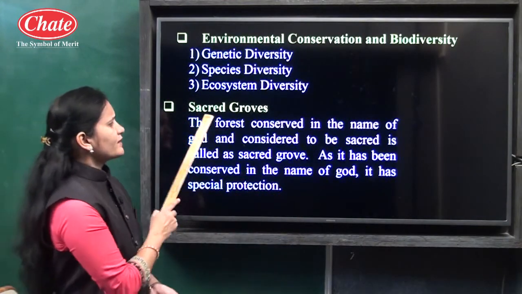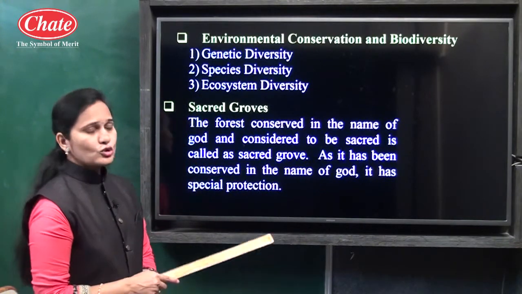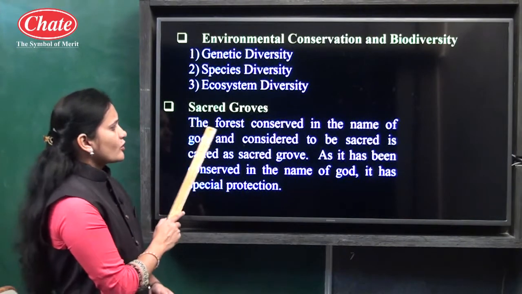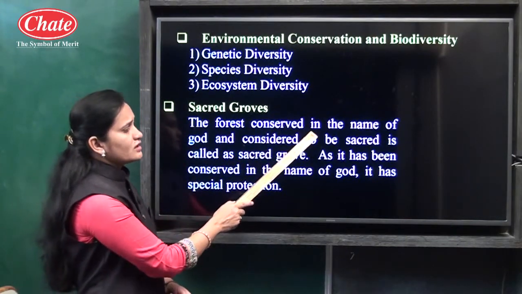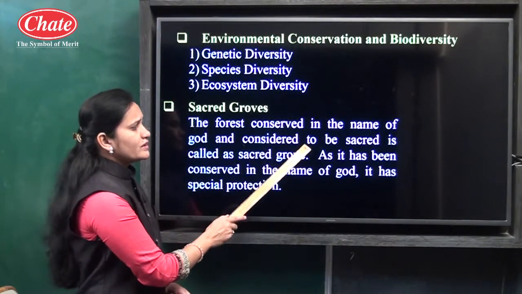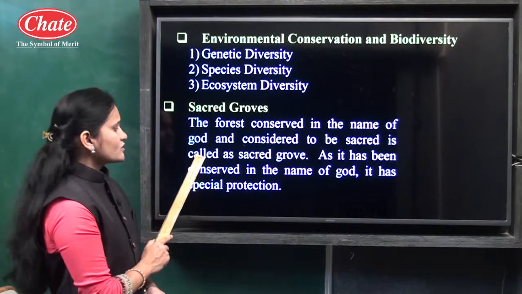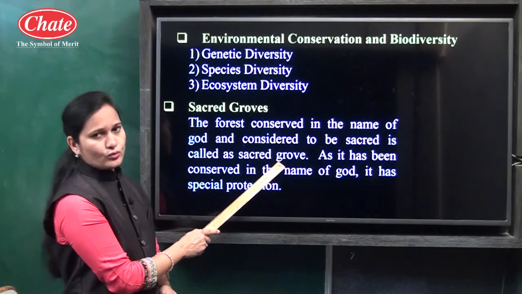The next point is about sacred groves. What do sacred groves mean? A forest conserved in the name of God and considered to be sacred. Sacred means blessed, and it is called a sacred grove.